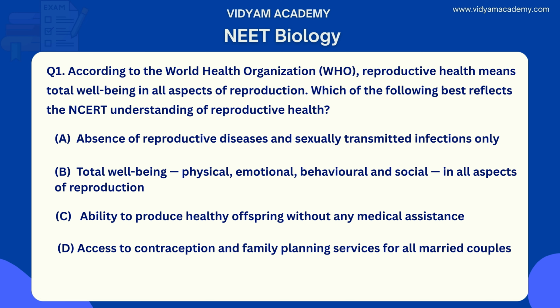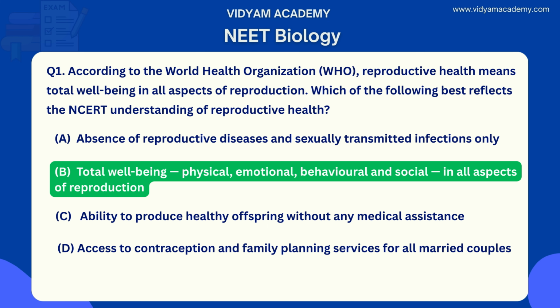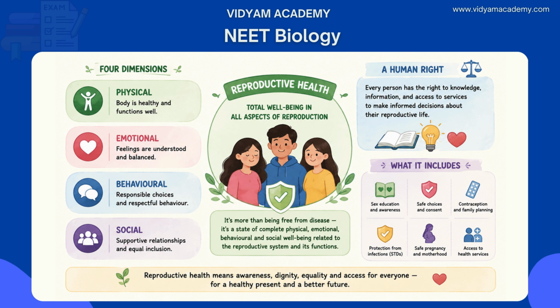What is the right answer for this question? The right option is option B. So here total well-being, physical, emotional, behavioral and social in all aspects of reproduction is exactly the right answer. Why and how? Let's see the explanation. Reproductive health is defined by the World Health Organization. It's not just about the absence of disease. It means a state of complete physical, emotional, behavioral and social well-being in all matters related to the reproductive system and its functions and processes.